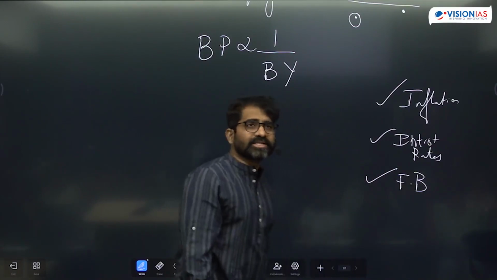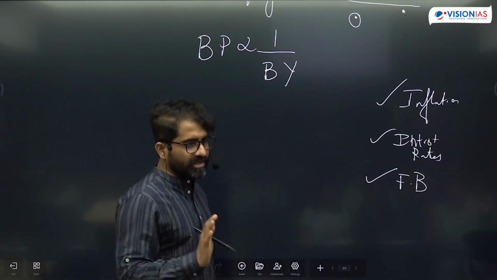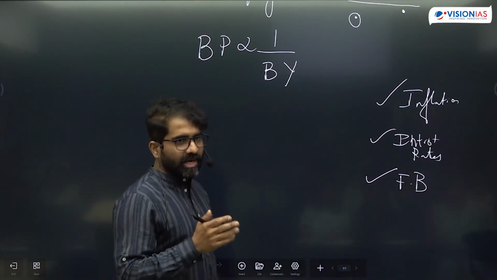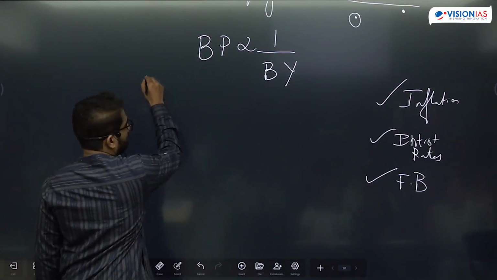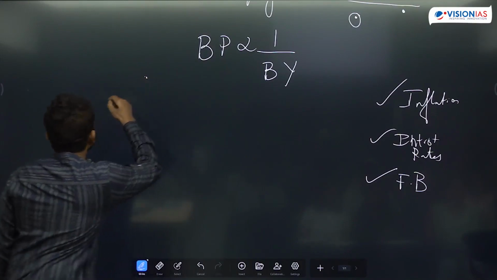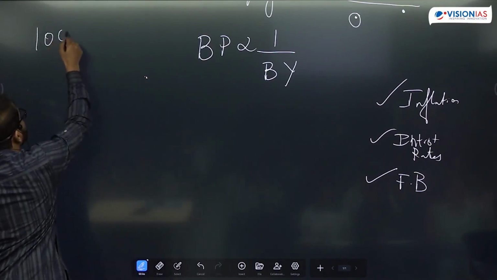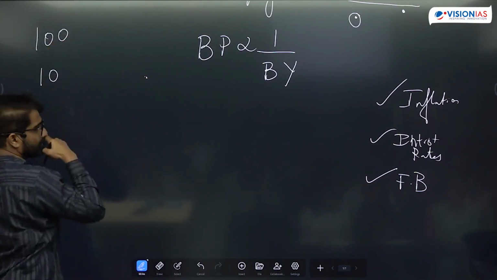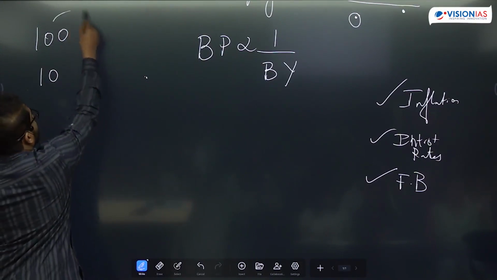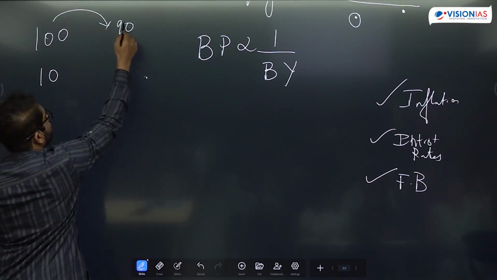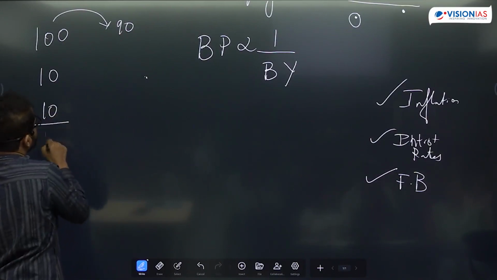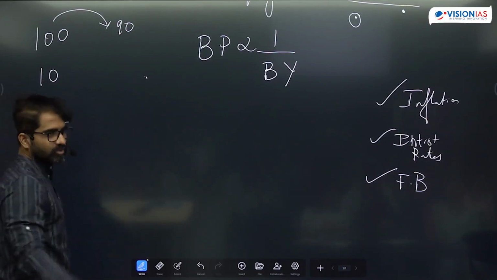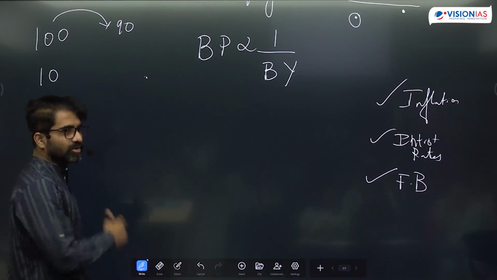Okay, so bond prices will also affect bond yields. There is an inverse relationship between bond price and bond yield. Suppose there is a 100 rupees bond which is giving me a coupon of 10 rupees. This bond is sold at 90. Here the return I'm getting is 10 out of 100. Yearly I'm getting 10 rupees, let's say. So my yield is 10 out of 100.